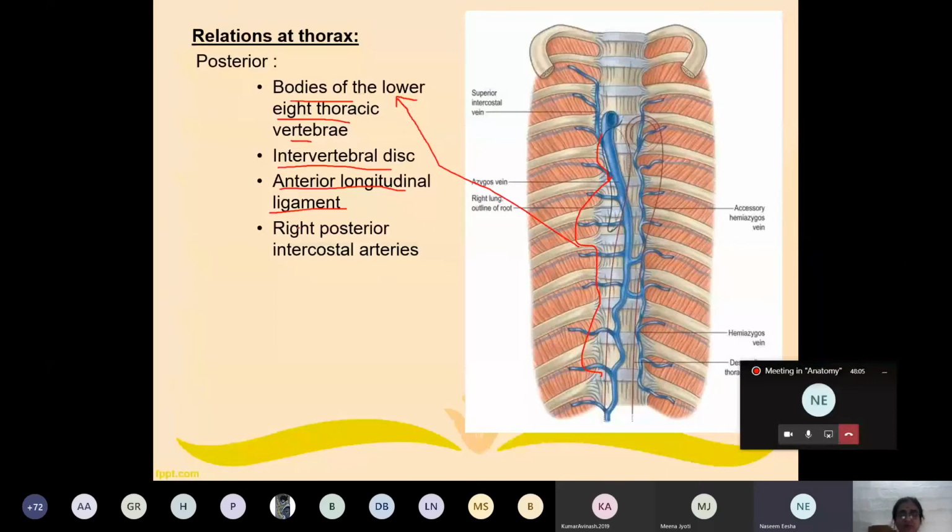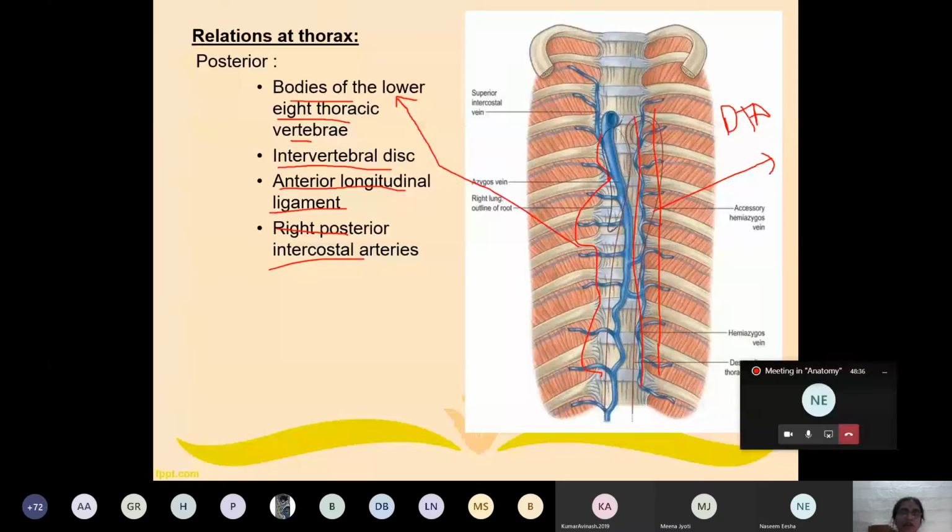My dear student, on the right side of our body, there is the azygous vein. On the left side of our posterior mediastinum, there is the descending thoracic aorta. Which artery lies on the left side in our body? Descending thoracic aorta. When you come back, you will do the dissection and you will see which vessel lies here. This descending thoracic aorta provides the posterior intercostal arteries to the thoracic wall. So on the left side, left posterior intercostal artery; on the right side, right posterior intercostal artery.